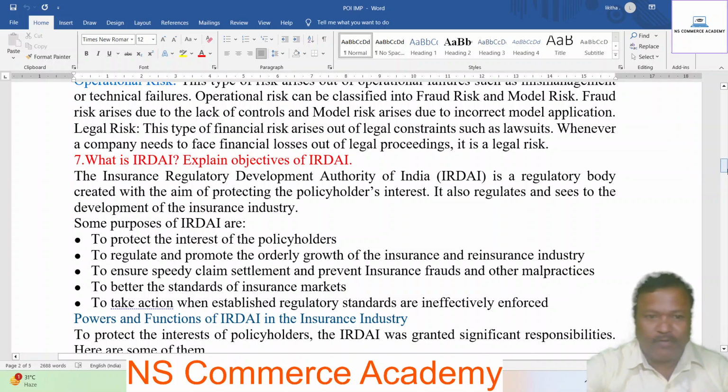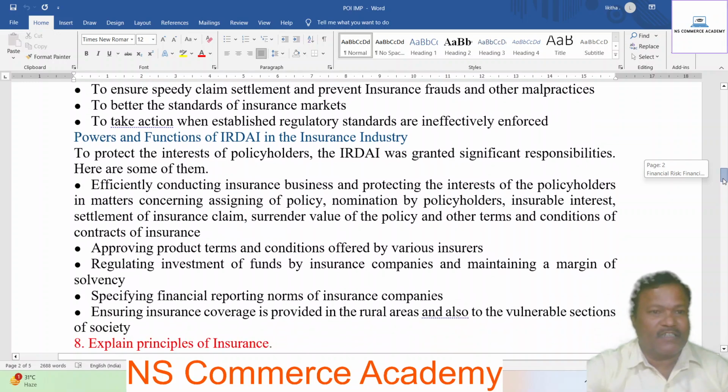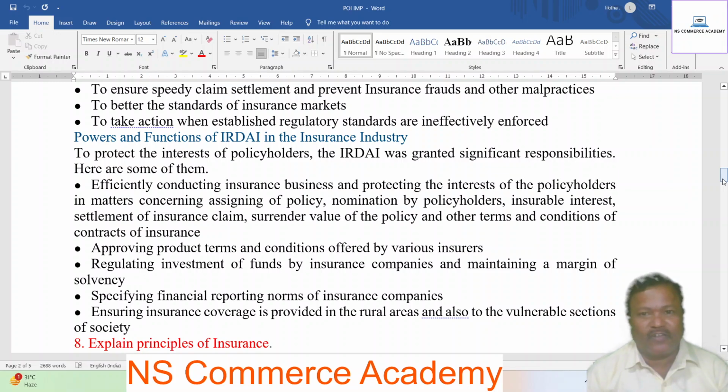Next, the powers and functions of IRDA in the insurance industry. To protect the interest of the policyholders, the IRDA was granted significant responsibilities. Here are some of them: efficiently conducting insurance business and protecting the interest of the policyholders in matters concerning assigning of policy, nomination by policyholders, insurable interest, settlement of insurance claim, surrender value of the policy, and other terms and conditions of the contracts of insurance.